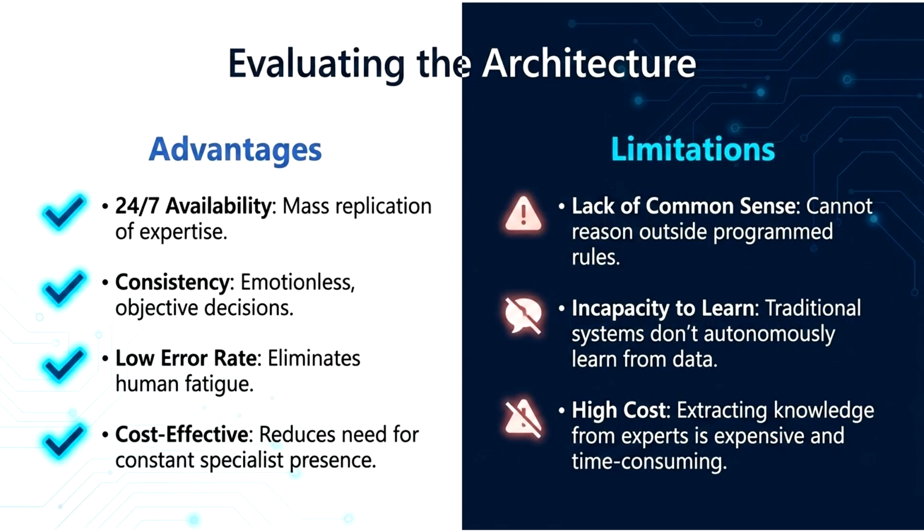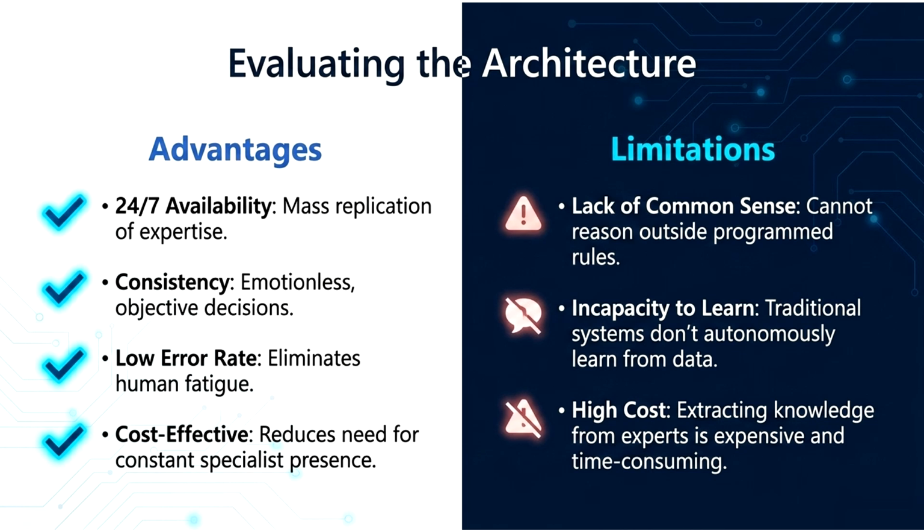Like every technology, expert systems have both advantages and limitations. Let us first look at the advantages. Expert systems provide fast and consistent decision making, reducing the chance of human error. They can work 24 hours a day without getting tired, making them suitable for continuous operations. They also preserve expert knowledge, ensuring that valuable expertise remains available even if the original expert is no longer present.